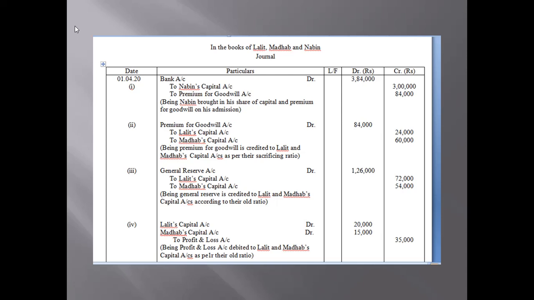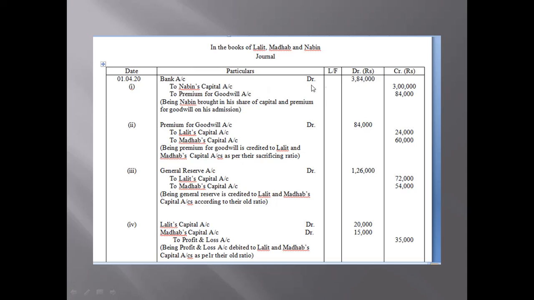So let us do the entry through bank only. Bank account debit to Nabeen's capital account, to premium for goodwill. We know these 2 entries, entry number 1 and entry number 2. We have been doing this for a long time, since question number 1, I think.